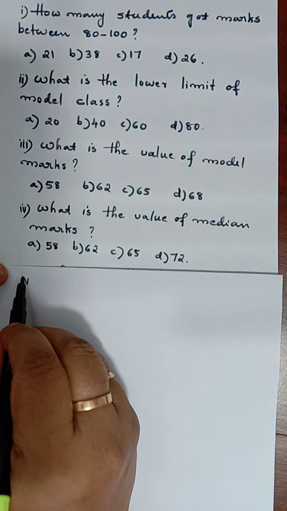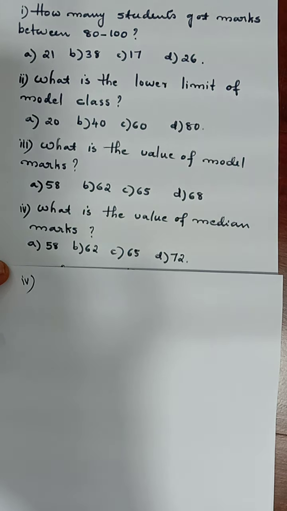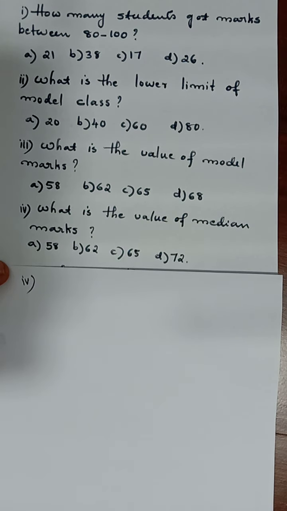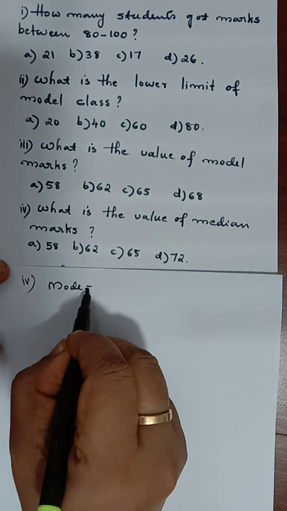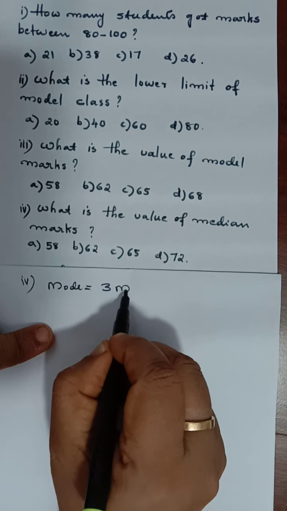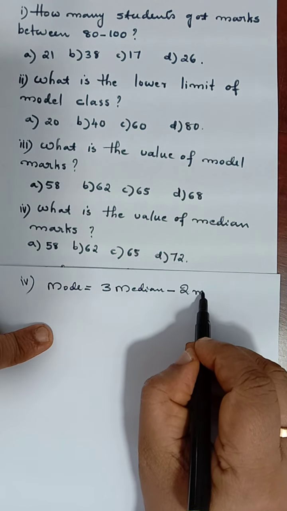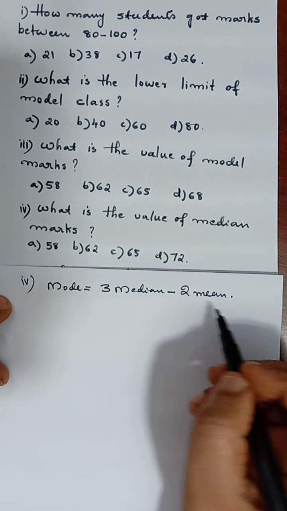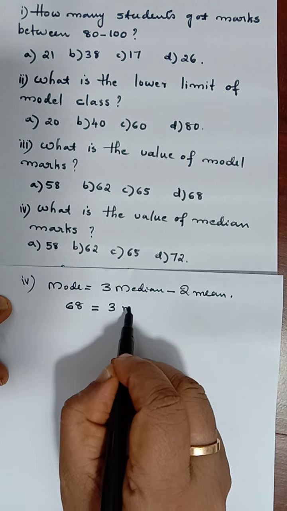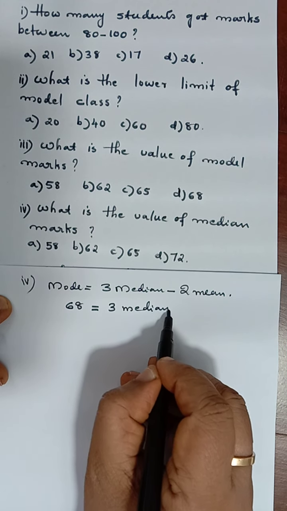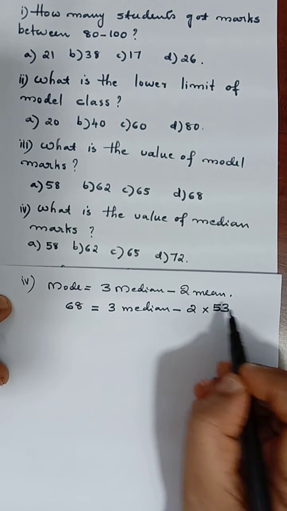Fourth question using empirical formula. First let us write what is the empirical formula. Mode is equal to 3 median minus 2 mean. Okay, so value of mode is 68 we have found out. 3 median minus 2 mean. Mean value it is given to us in the clue as 53.